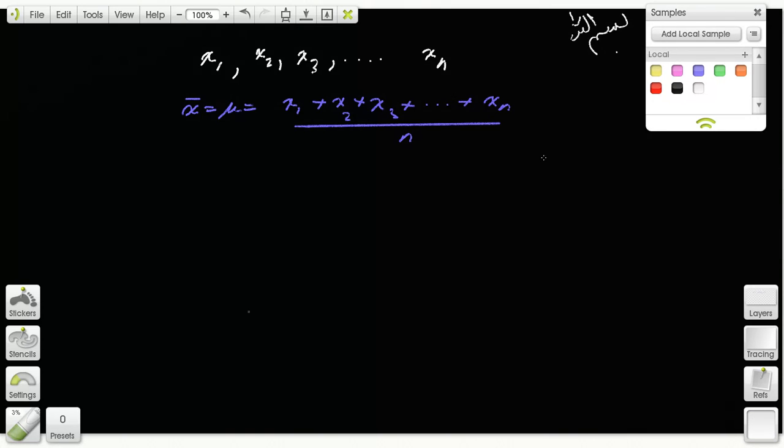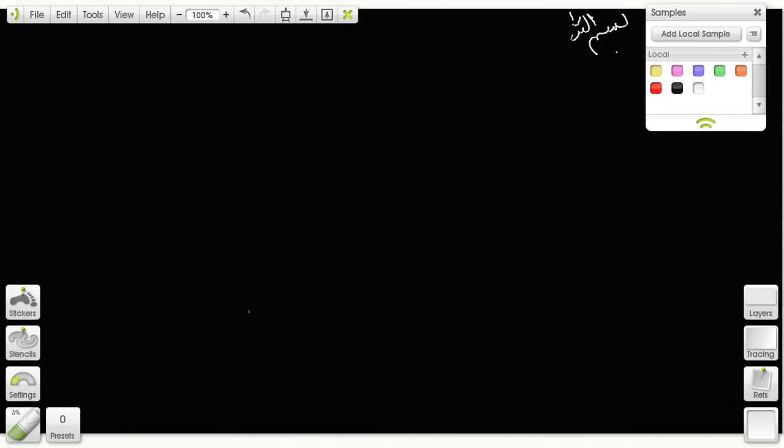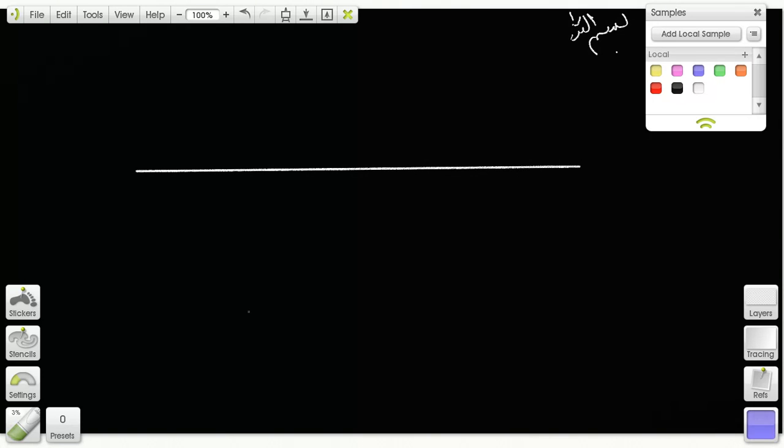Now, how do we calculate the average distance though? Let me make this line, and over here, let's say that's the mean, x bar or mu. And let's say here are the data points. We'll call this x1, x2, x3, dot, dot, dot, all the way to xn, correct?